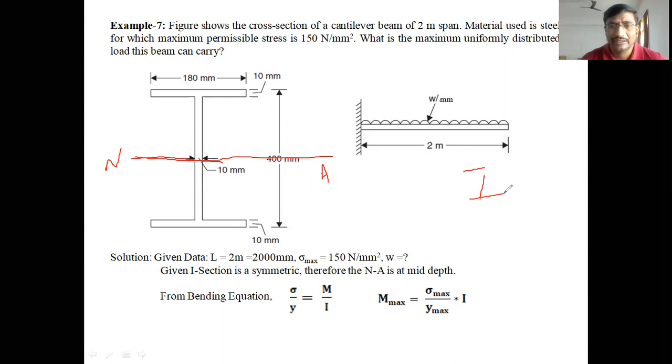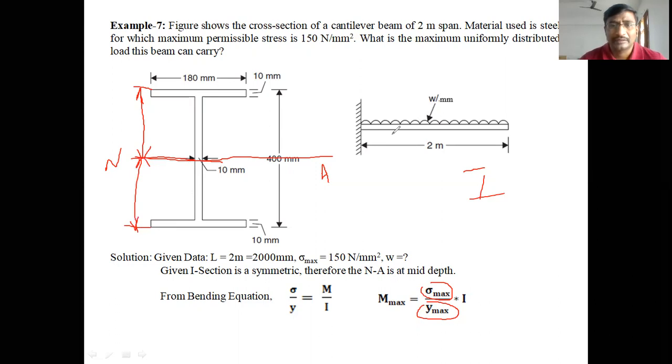Then sigma max is given in the problem as 150 newtons per mm square. What is the y maximum? The y maximum value means the extreme fibers, the outermost layer from the neutral axis.